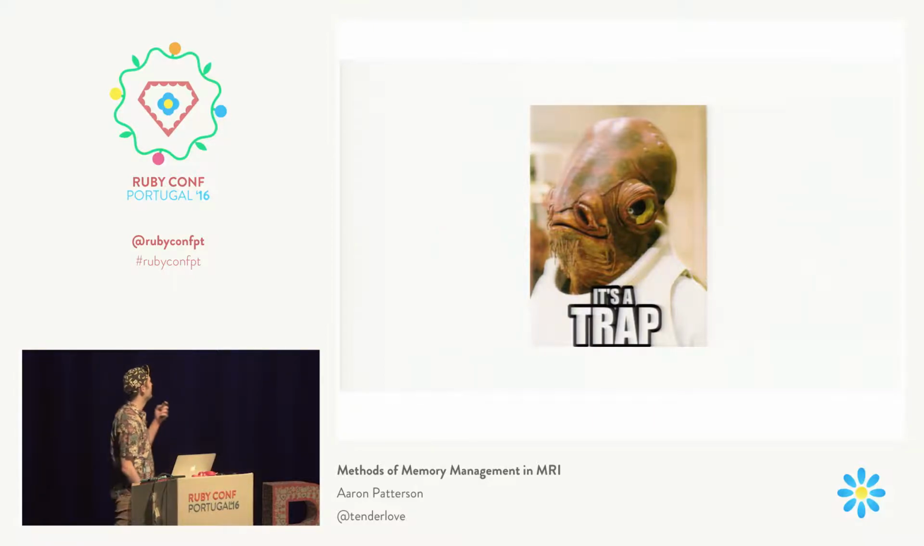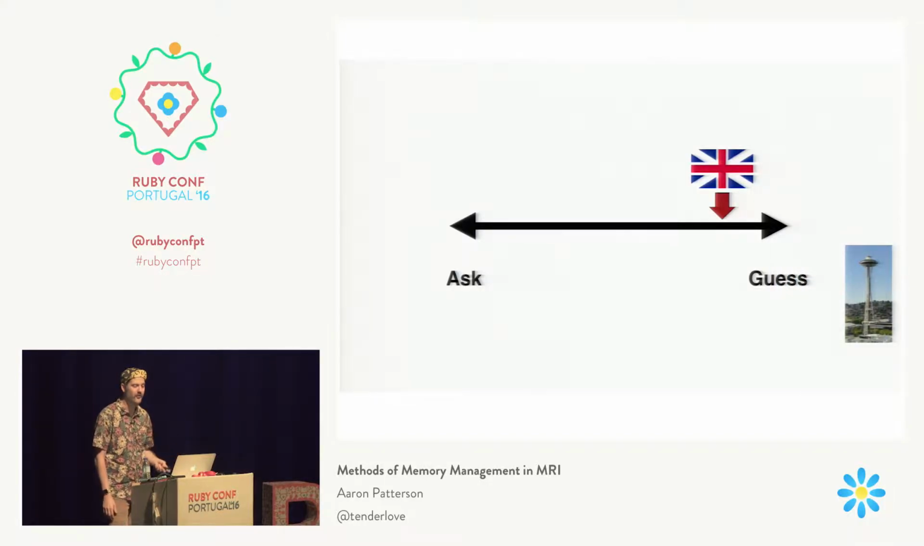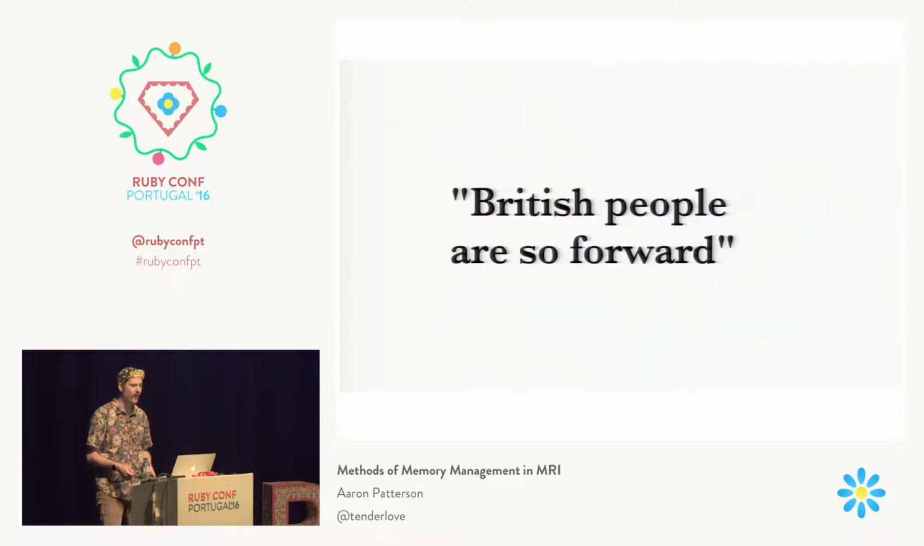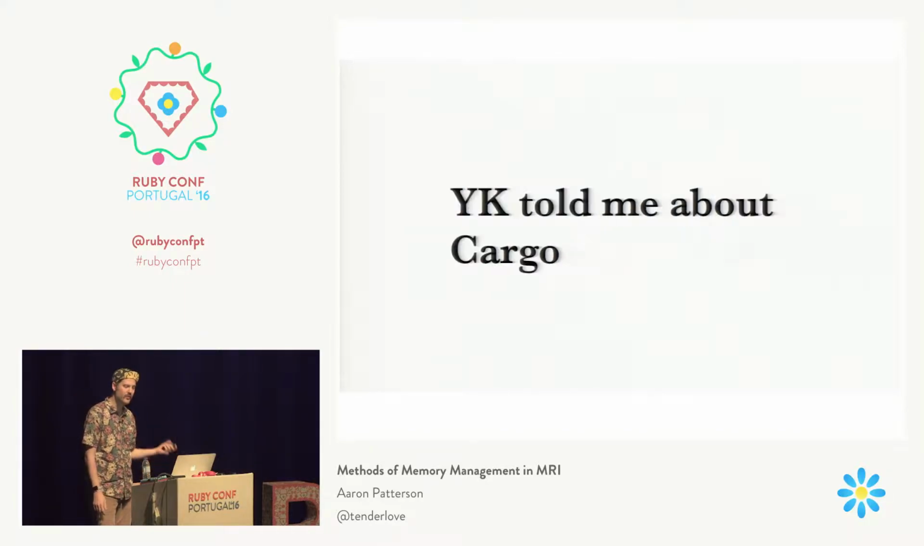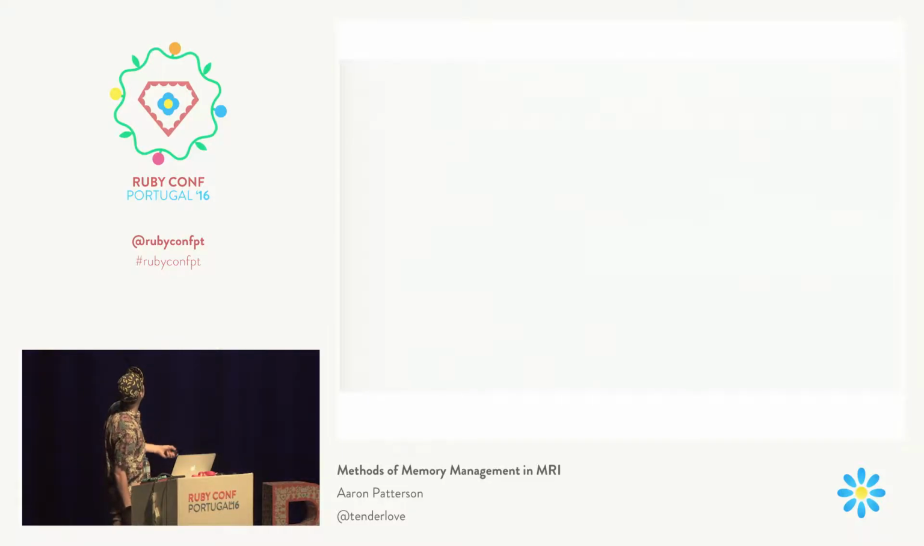And unfortunately, her graph was a little bit wrong here. She said that Seattle was somewhere towards the guess side, and British was very much towards the guess side. But that's not actually true. Seattle's way over there. The reason I know this is because I went to the UK once, and I just thought, wow, British people are so forward. Why do they keep telling me what to do? So then Yehuda told me about cargo, and I was learning about how to cargo cult my left pad. I was trying to write more slides about him, but then he mentioned me, so I just added this slide. Where's the transition?